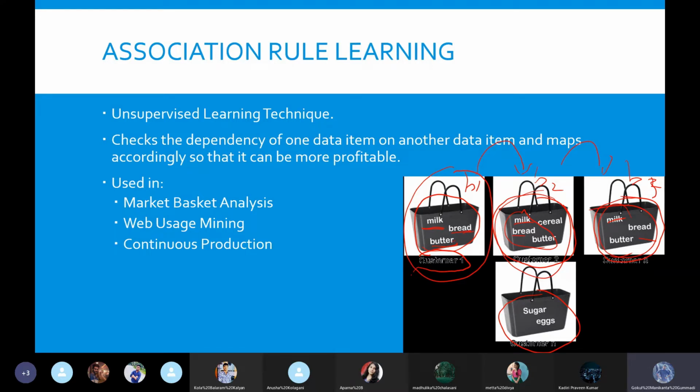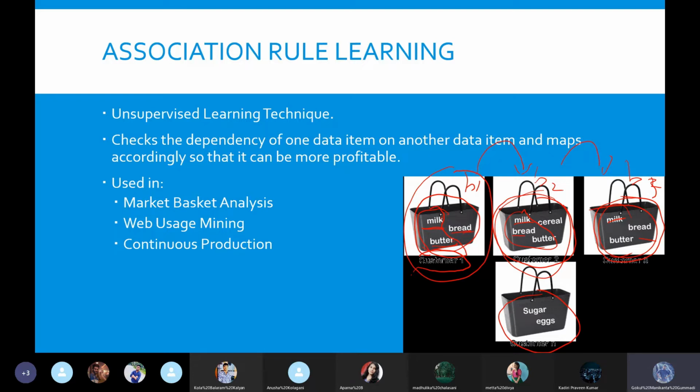With respect to that, we identify which items go together. Those rules apply like this: if a person comes to buy milk and butter, after coming there he sees bread and thinks, okay, let's take bread as well. So the association rule applies here.